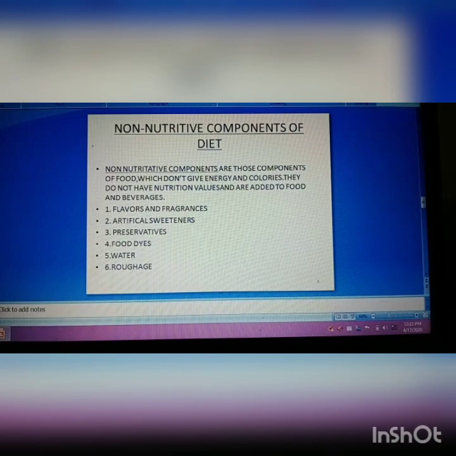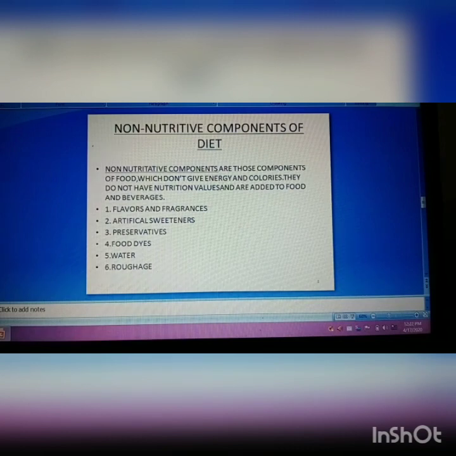Following are the non-nutritive components. First one is flavors and fragrances. To make the food flavored and full of fragrances, a number of ingredients are added to the food. Second is artificial sweeteners. Third one is preservatives. Fourth is food dyes, and water and roughage.